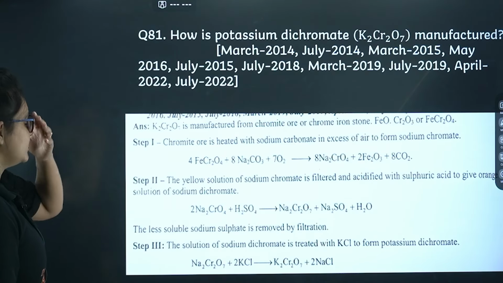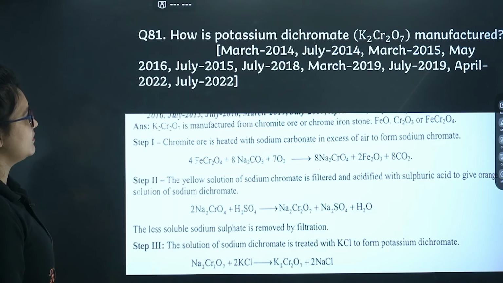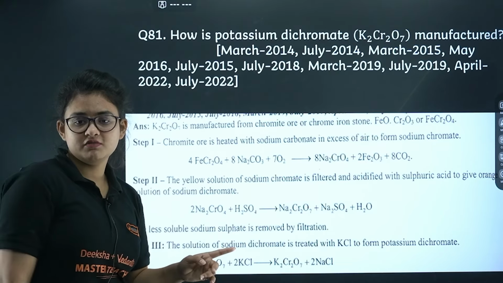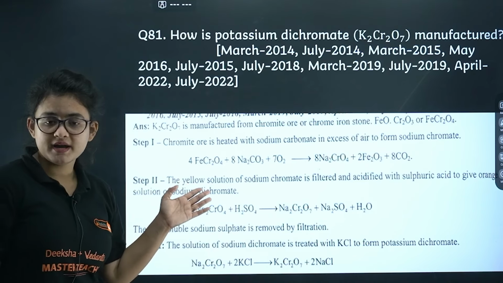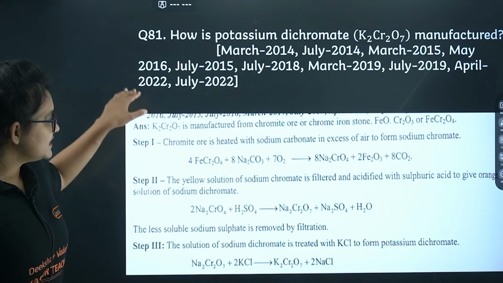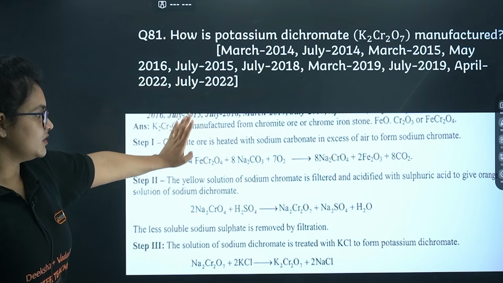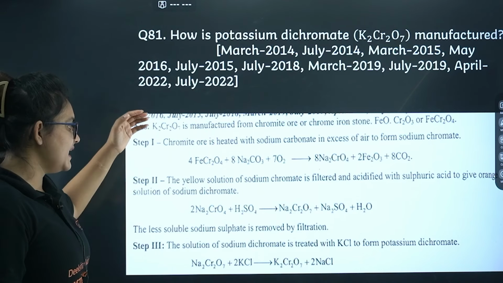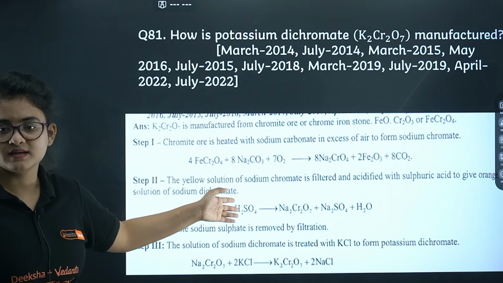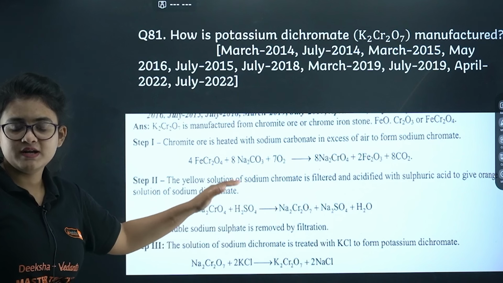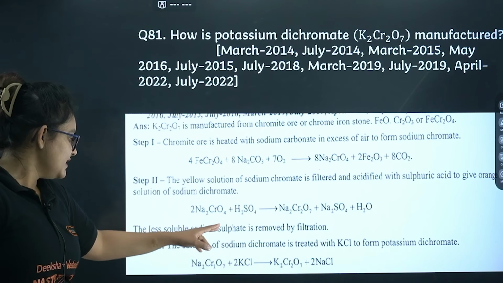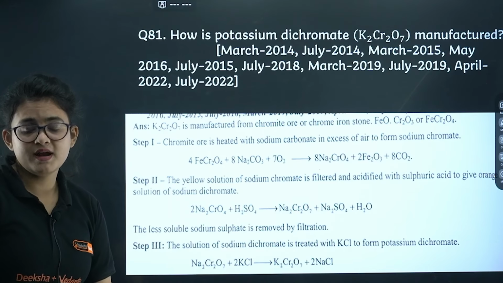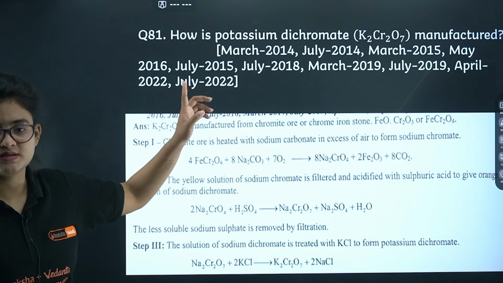Okay, here comes one question, that is the preparation of potassium dichromate. So many years it is repeated, a 3 marker question you will get out of it. You have to start with chromite. Chromite is treated with sodium carbonate in excess air. It will form sodium chromate. After that, that yellow solution is filtered in the acidic medium, that is H2SO4. You will end up with sodium dichromate. Then this sodium dichromate is heated with KCl, you will end up with potassium dichromate. Very important question. So many years it is repeated.